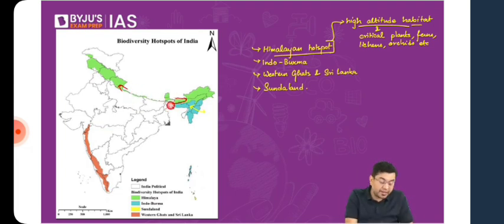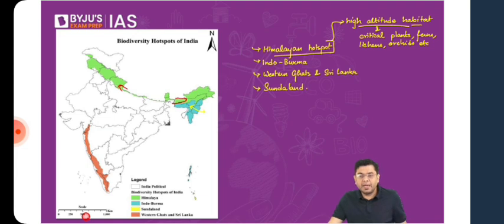For example, you have the Katarniaghat Wildlife Sanctuary, then you have the Terai Elephant Reserve, the latest addition to the elephant reserves, that has got some rhinos. So the eventual aim is to increase these rhino range areas. Macaques are also found in large quantities in the region of Indo-Burma and also in the Western Ghats and Sri Lanka.